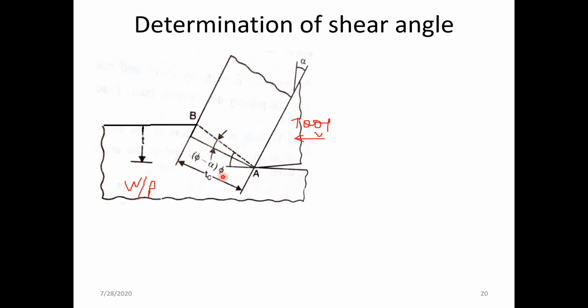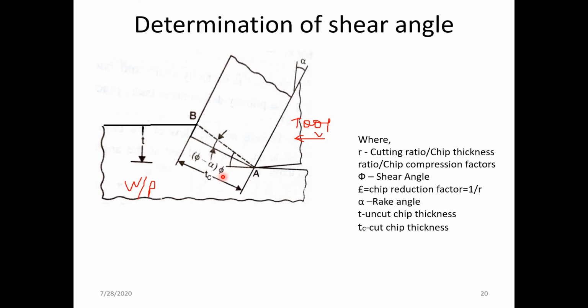In actual practice, the shear angle is required to be calculated. For that purpose, we need to establish a relation between the known parameters and the unknown parameters, so that we can calculate the value of this shear angle. That is called the determination of the shear angle. So how can we determine the shear angle here? This phi is the shear angle.